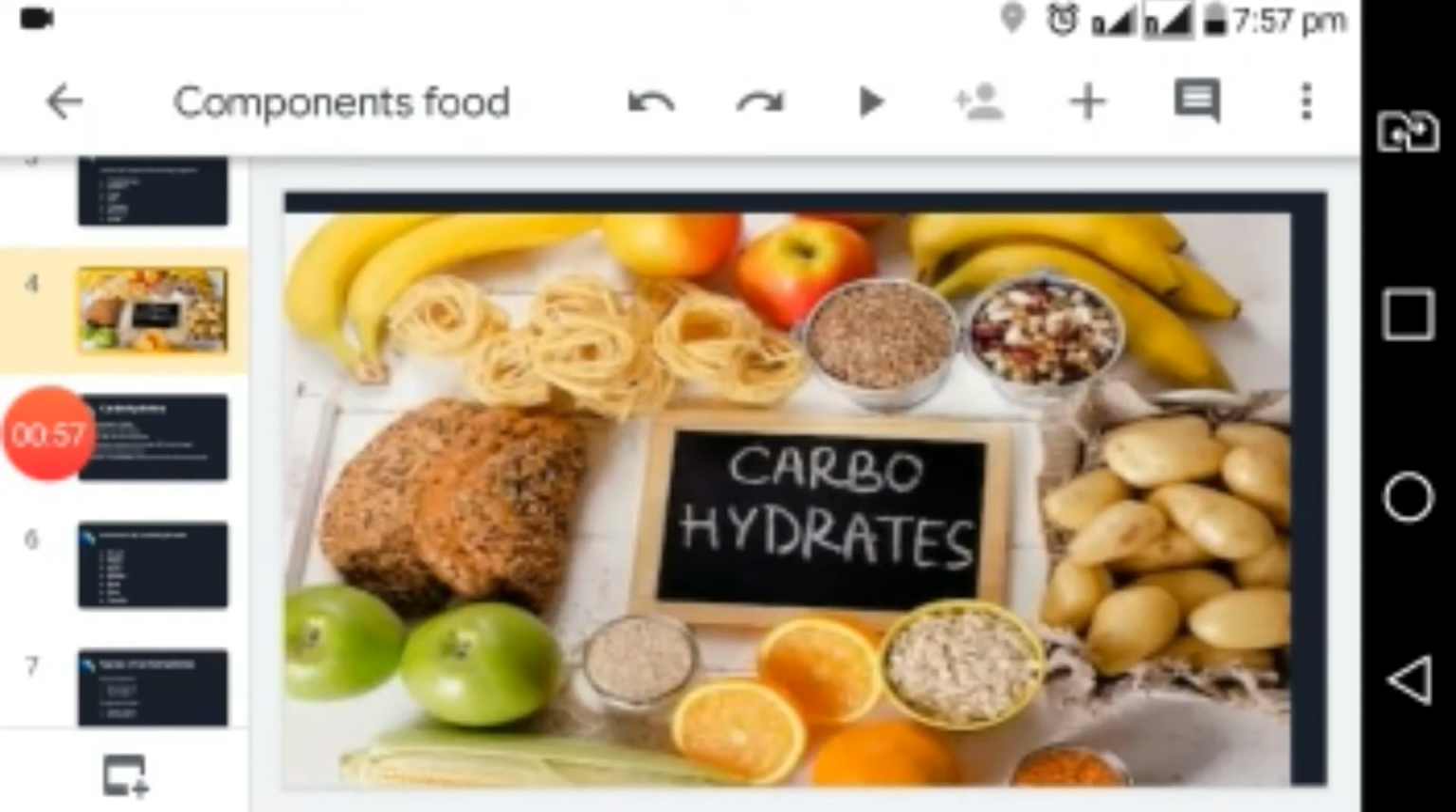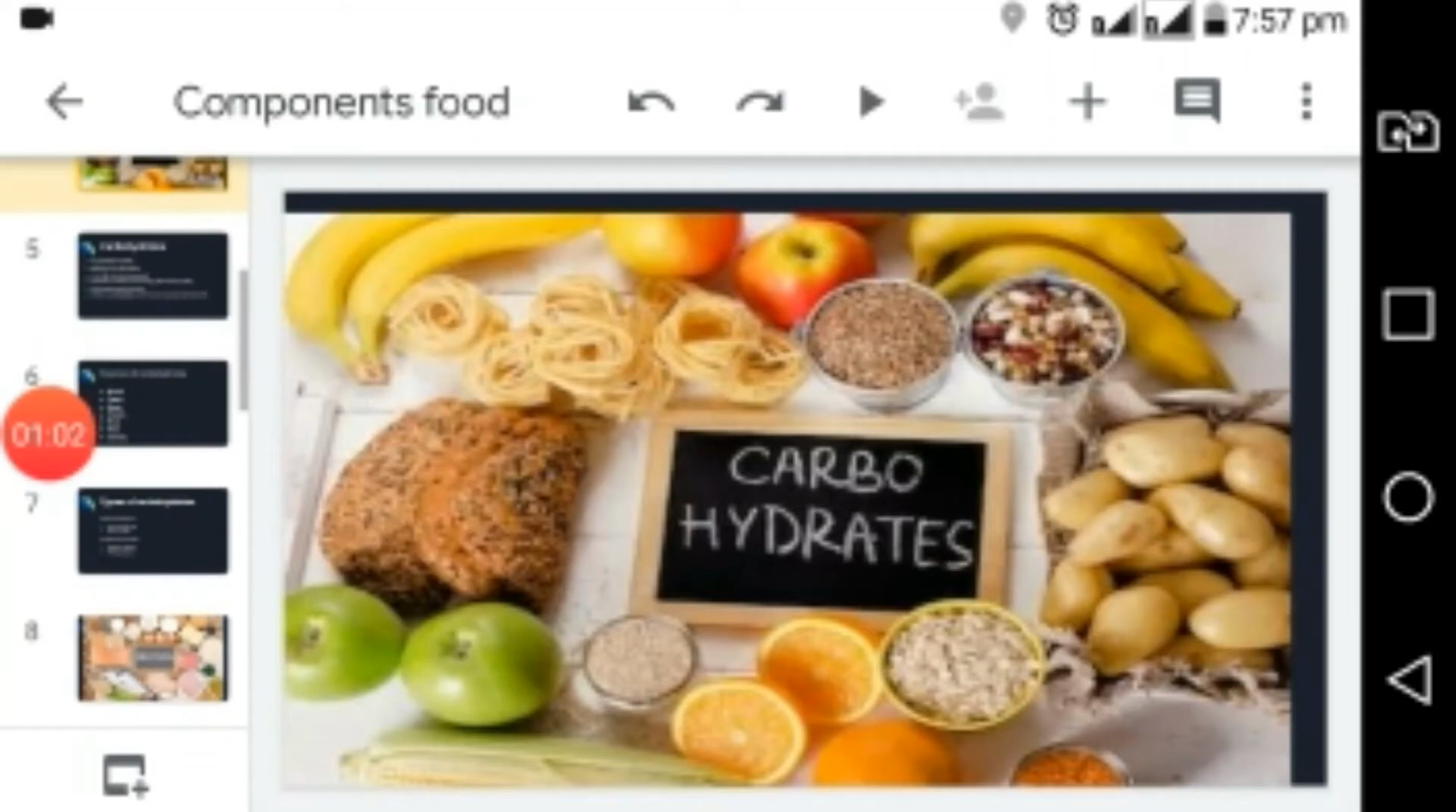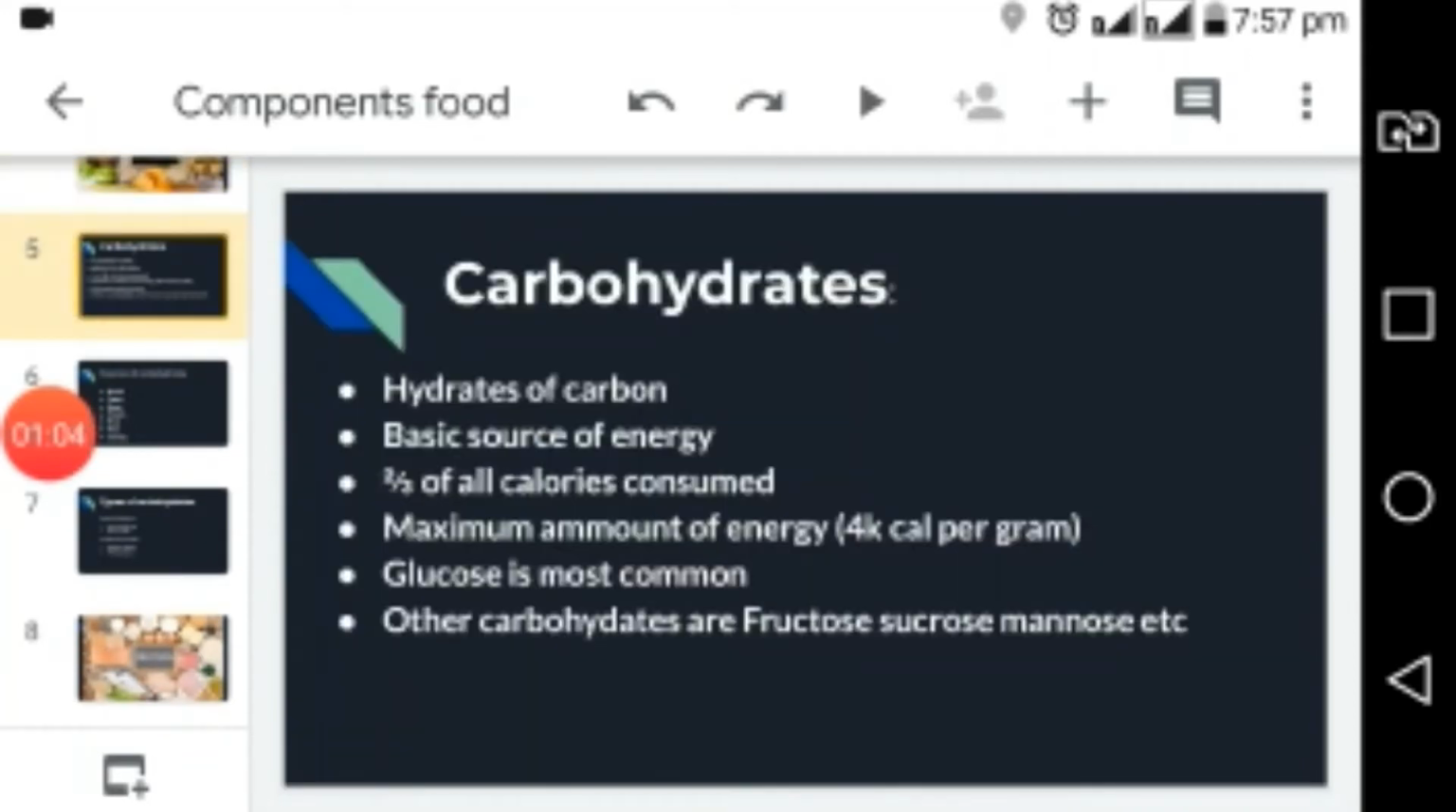So the first category of food is carbohydrates. As the name indicates, these are hydrates of carbon, they are the basic source of energy. They give us around 2/3 of all the calories we consume. The maximum amount of energy is provided by carbohydrates, that is 4 kilocalories per gram.